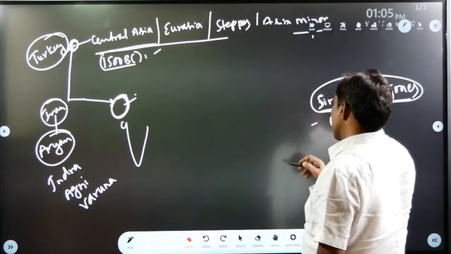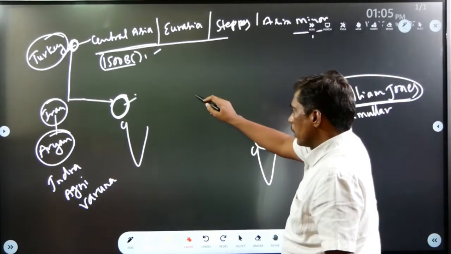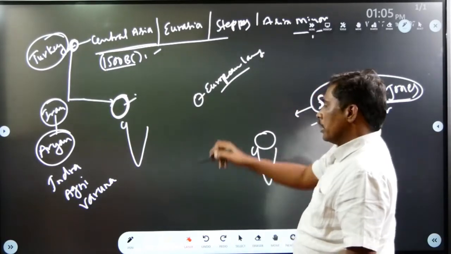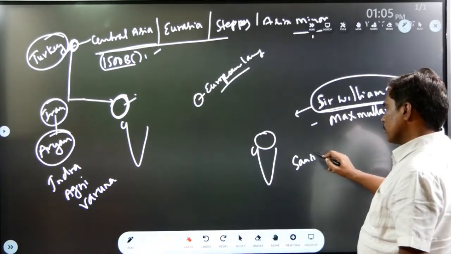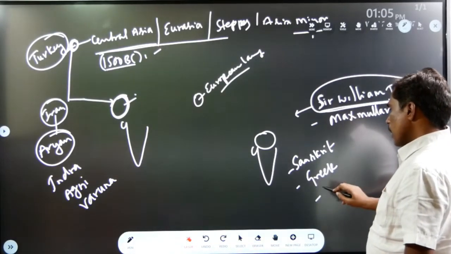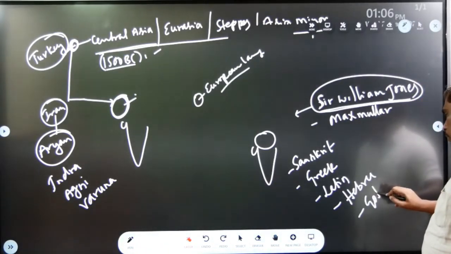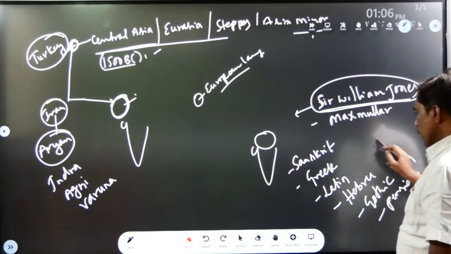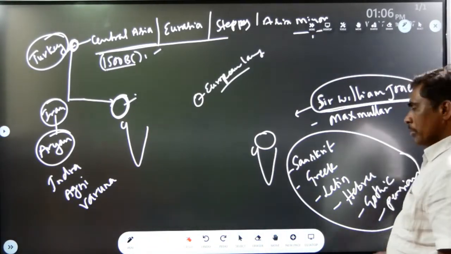See, Sir William Jones identified the similarities between North Indian language such as Sanskrit and European languages such as Greek, Latin, Hebrew, and Gothic, and even Persian also.